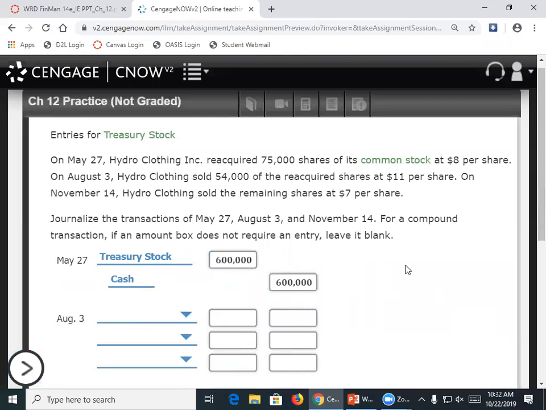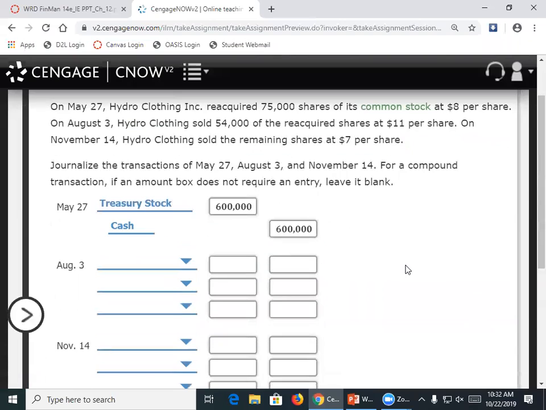On August 3rd, Hydro Clothing sold 54,000 of the reacquired shares at $11 per share. So did we sell it for more or less than what we paid? More than we paid. Very good. Yeah, we sold it for $11 and we paid $8. So we've sold it for more. So how would I journalize that?